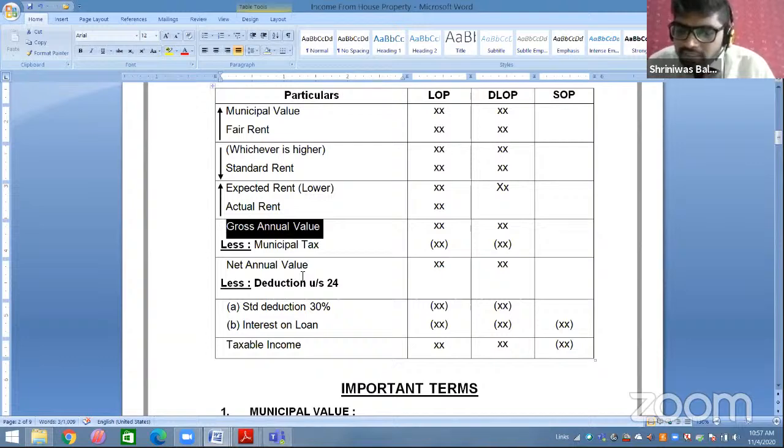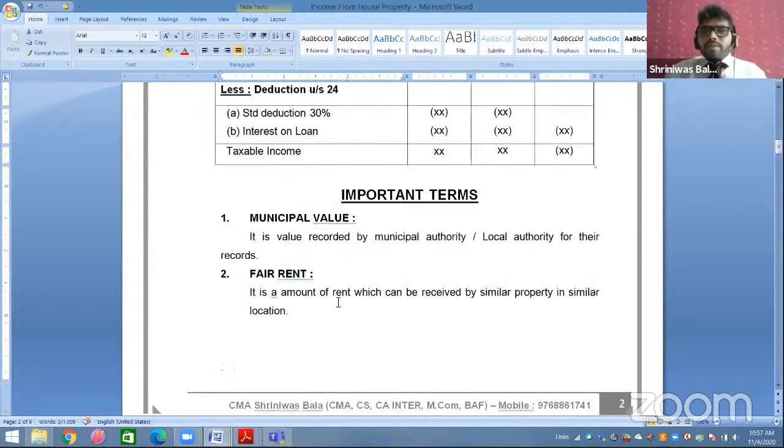We are assuming it is as let out because in DLOP we are not receiving. Very good, students, very proud of you. Because it is actually not rented out. We are assuming that it is rented out. Very good. Now, what do you mean by all these terms, municipal value, fair rent, and etc.?